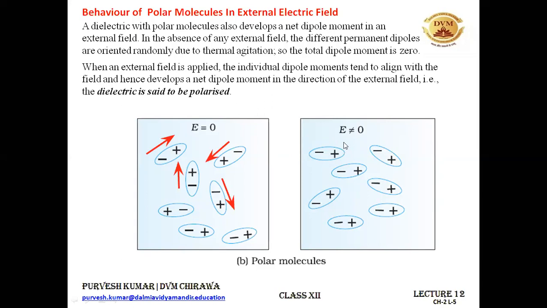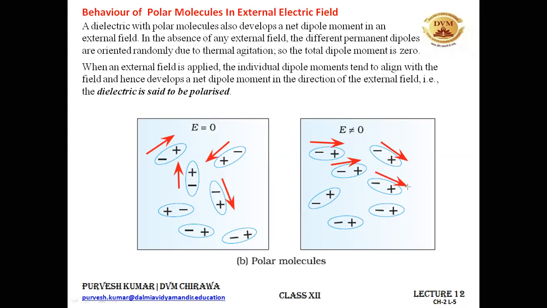See, if I need to draw the individual dipole moments for the specimen when it is placed in the external electric field, I need to draw it like this: one dipole moment is in this direction, the other one is in this direction, and again in this direction, again in this direction, again in this direction. So you can see it like this. More or less they are towards the same direction, and then they collectively get added up and create a net dipole moment of the dielectric specimen, and that's why we can say that the dielectric is polarized.